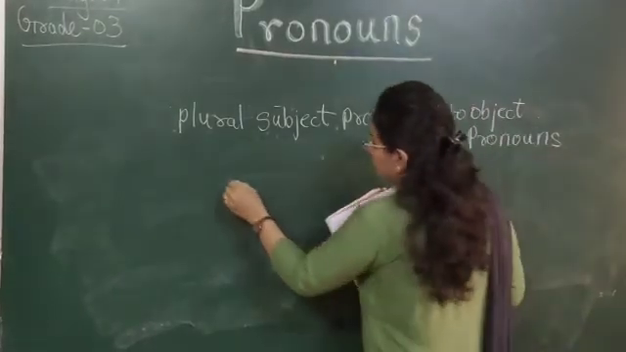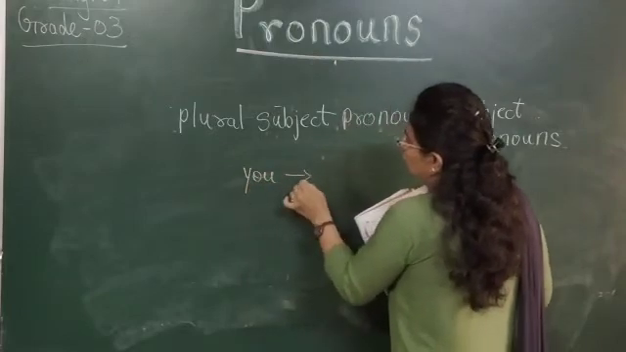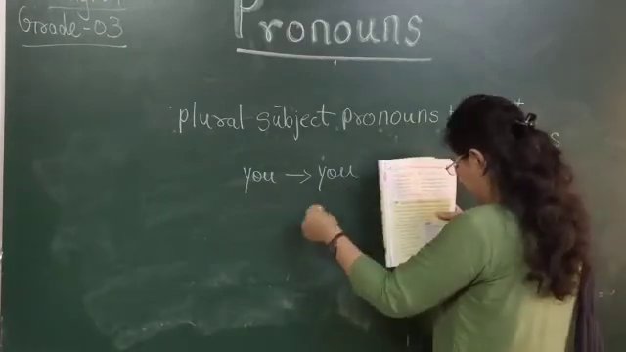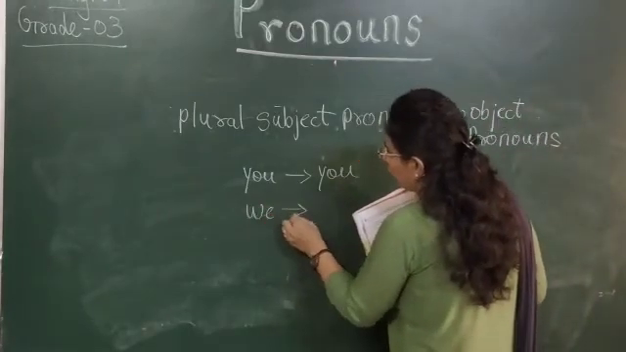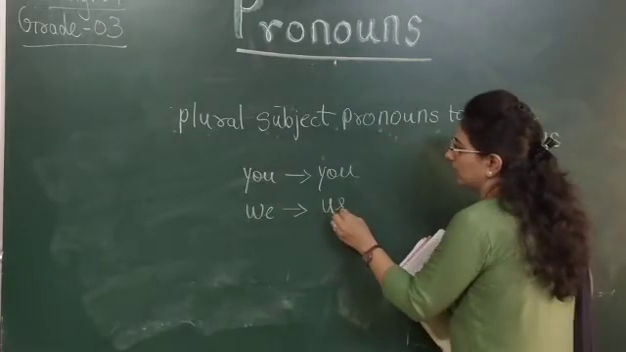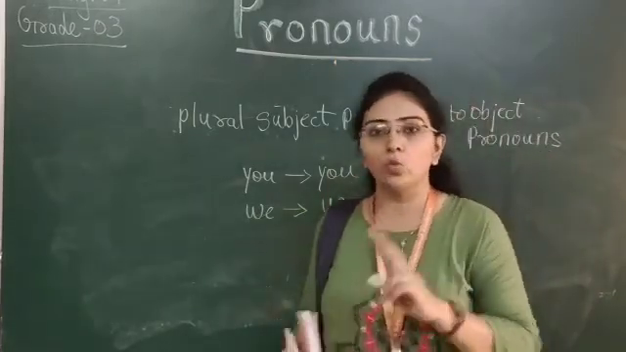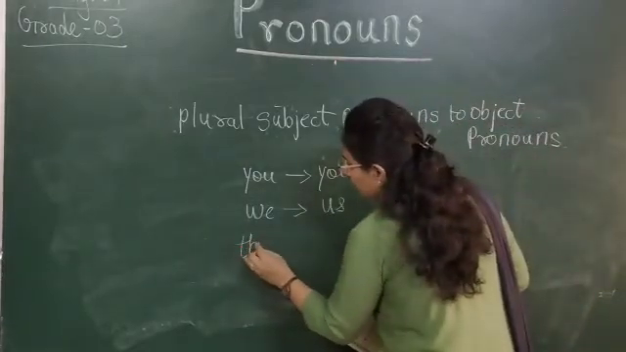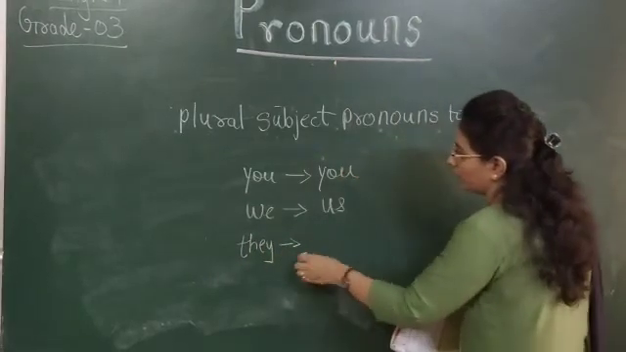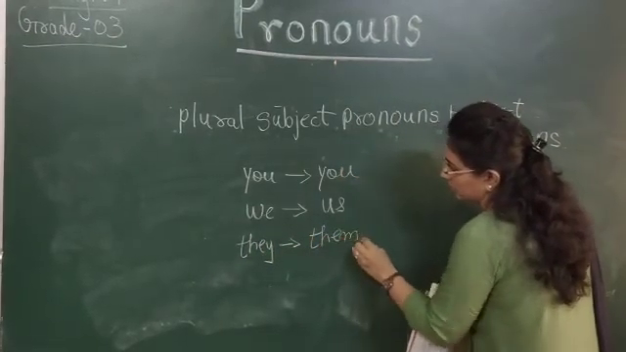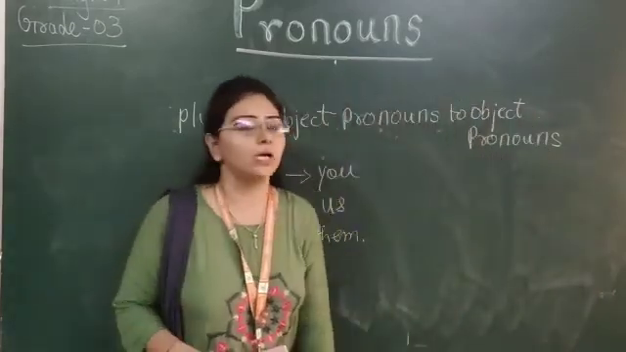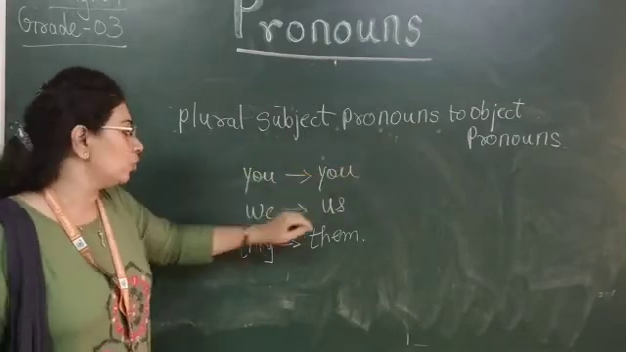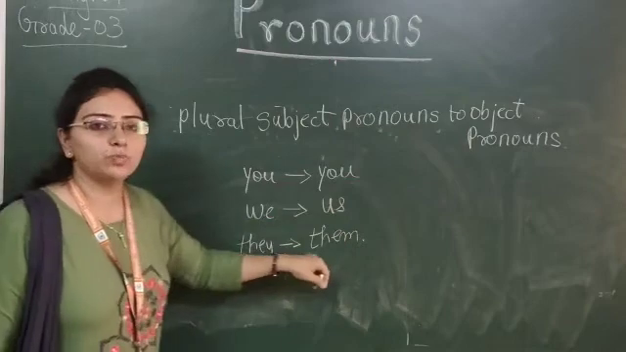The word is you. So you will be you only in plural form also. Object में you का you ही रहेगा. Then if they have said we, so we means us because there are two persons. So in the plural form of we we are using us. Then if the word is they, in the plural form of they we are using them. So here you have learned about the plural subject to object also. You must be you, we must be us, and they must be them.